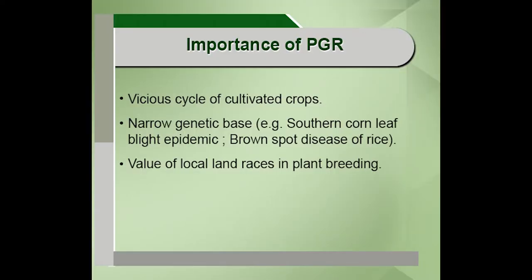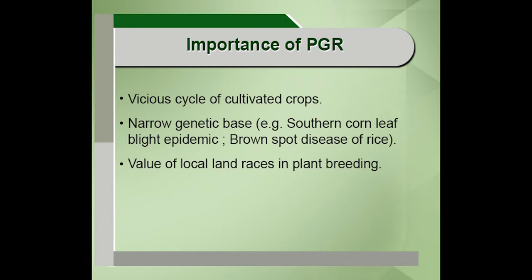And when you look at the importance of plant genetic resources, it is a very, very important thing. If you look at the present day cultivated crop plants, almost 500 crop plants have been domesticated, and most of the high yielding varieties, high yielding crops, have a bottleneck. When I say bottleneck, it is a genetic bottleneck. What I mean to say is that the modern cultivars have a narrow genetic base. Narrow genetic base makes the crop plants genetically vulnerable to stress.